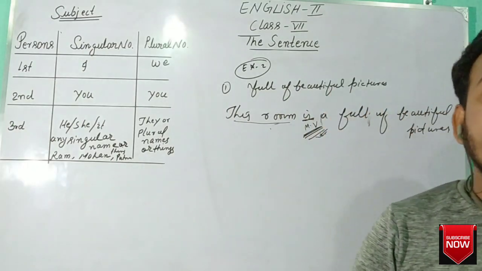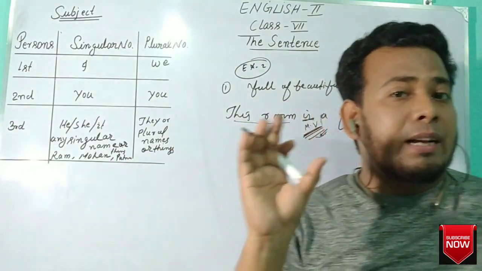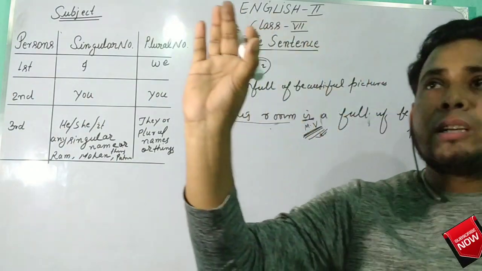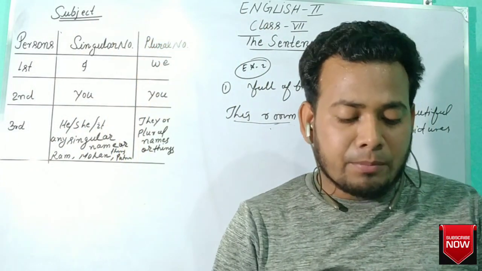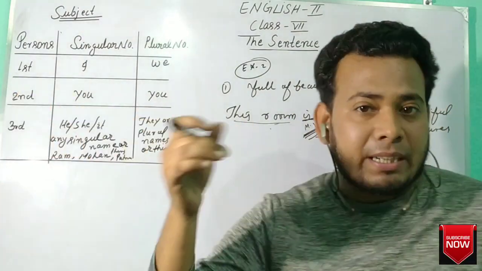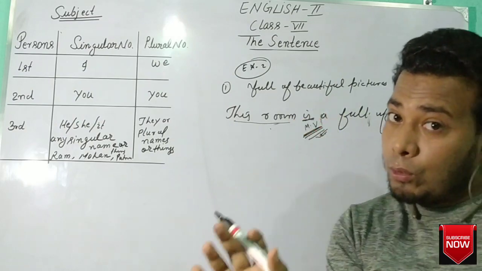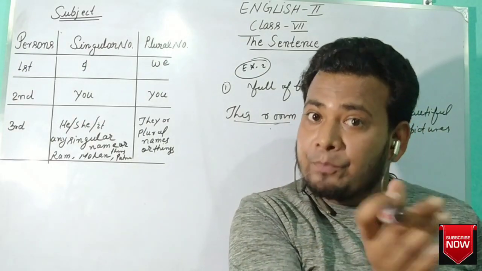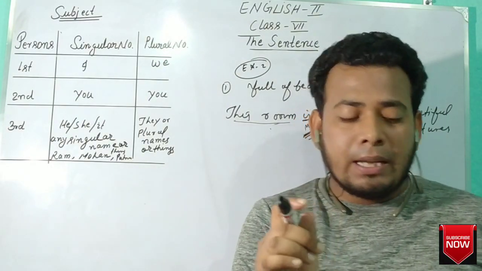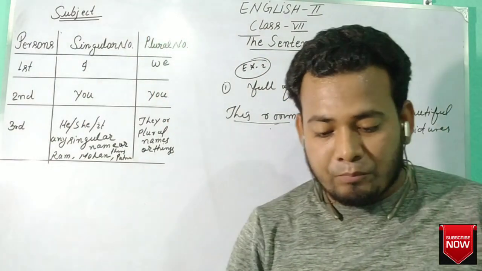Covered with mud. Covered with mud means we can make a sentence by using the phrase covered with mud. The buffalo is covered with mud. Now we can write 2 hours late. She has come 2 hours late. Here 2 hours late is a group of words that makes sense but not complete sense. Now you tell that she has come 2 hours late.